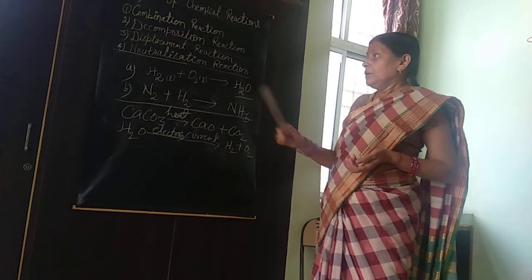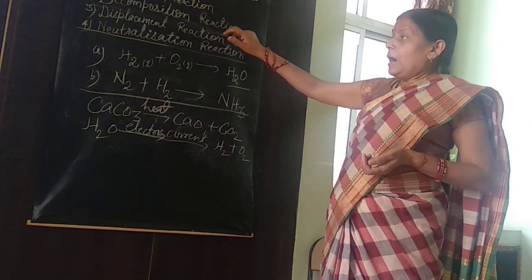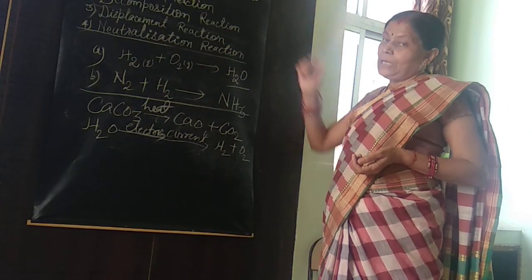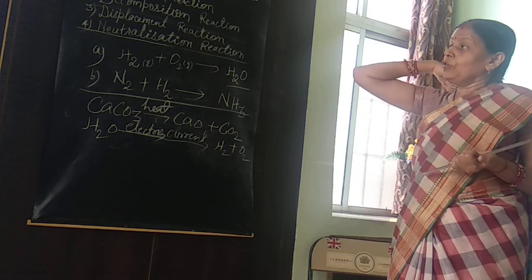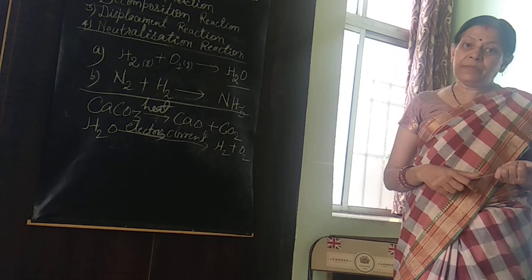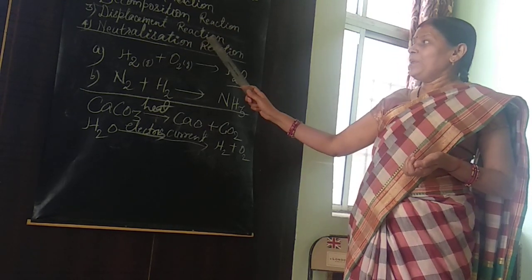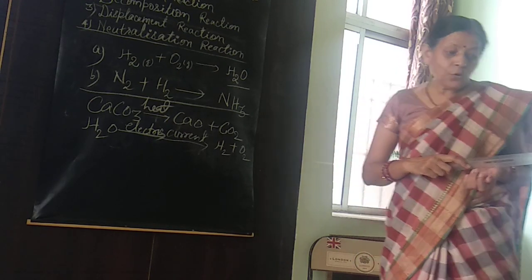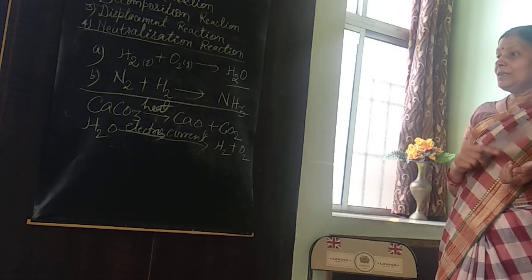The next types of chemical reaction are displacement reaction and neutralization reaction. First we will see the displacement reaction. Now see here students, what is displacement reaction?